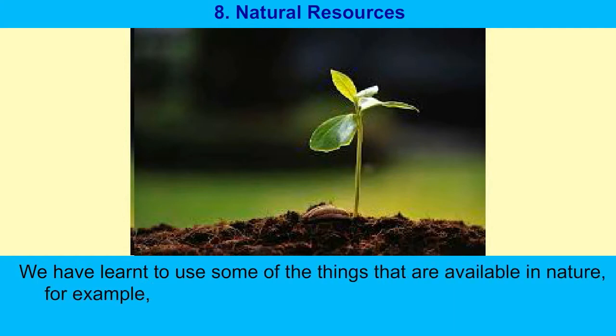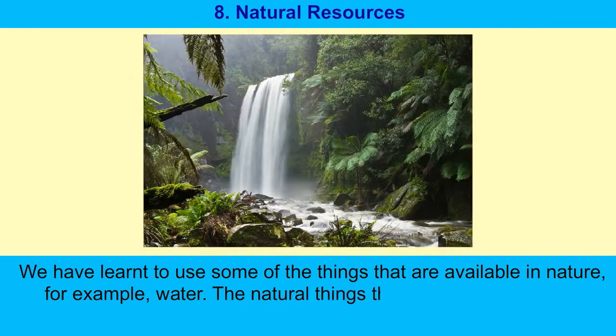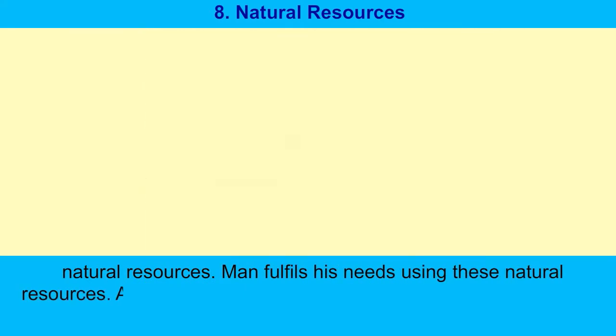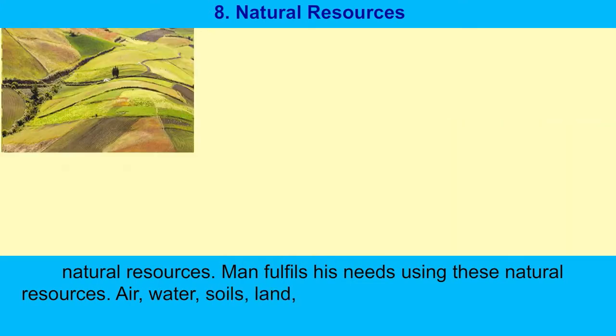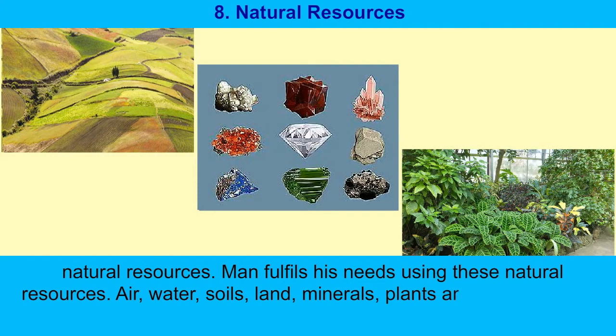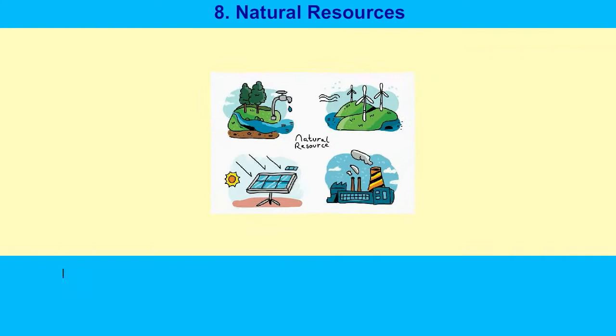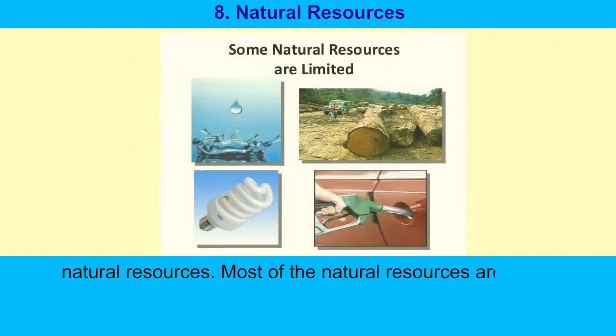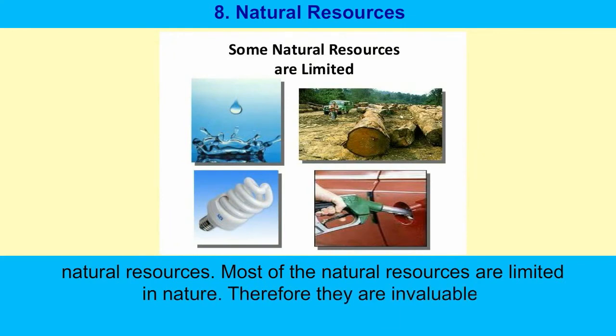For example, water. The natural things that man uses are called natural resources. Man fulfills his need using these natural resources. Air, water, soil, land, minerals, plants, and animals are all natural resources. Most of the natural resources are limited in nature, therefore they are invaluable.